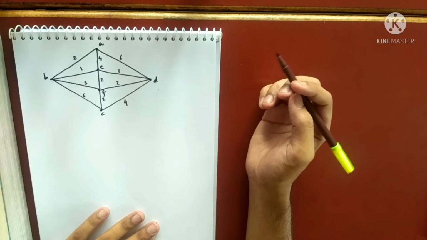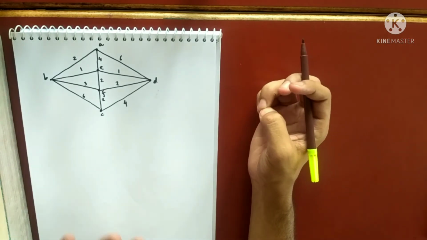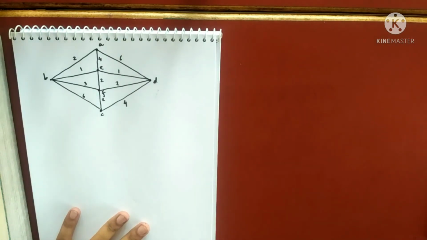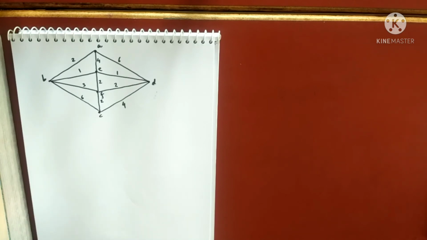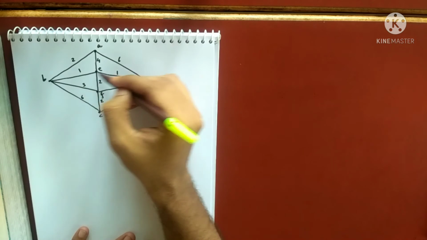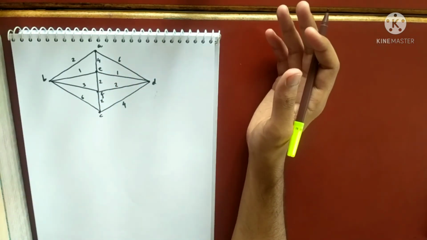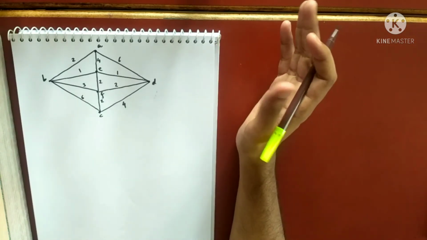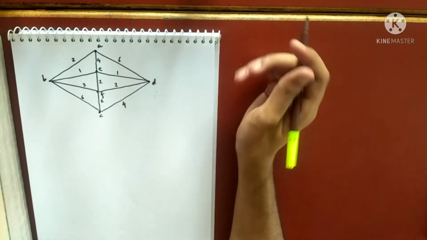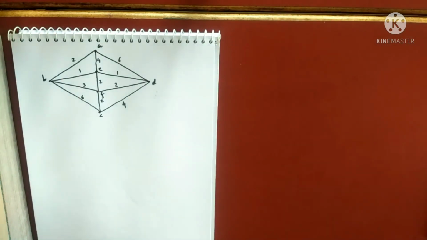So now we are ready. We'll first choose the edge having the least weight, right? Which is either this or this. The choice is completely yours. As already said, the minimum spanning trees may not be unique, but the minimum weight of the spanning tree will be same.